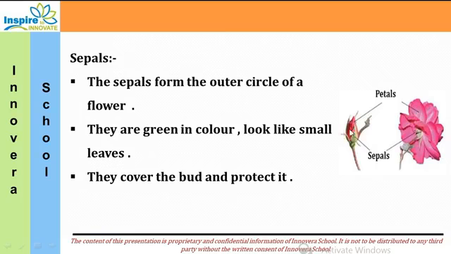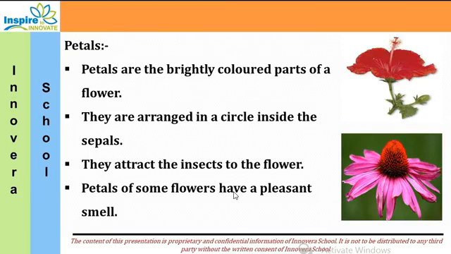Can you see here? This is a rose flower bud, and it is being covered with the sepals, and it has bloomed and turned into a flower, and the petals have come out. So these are the functions of the sepals. Then petals. Petals are brightly colored parts of a flower. Now all kinds of flowers have petals of different sizes and shapes. Some flowers have 5 petals, some have more than 5 petals.